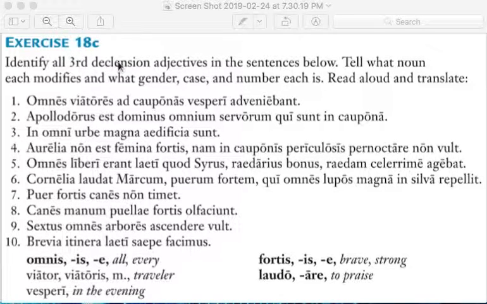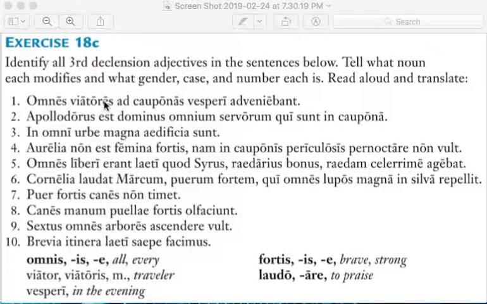So, identify all third declension adjectives in the sentences below. Tell what noun each modifies and what gender, case, and number each is. Read aloud and translate. Okay, so: Omnes viatores ad cauponas vesperi adveniebant. This sentence in English is: All the travelers were arriving at the inns in the evening, as you see down here. Vesperi, in the evening.